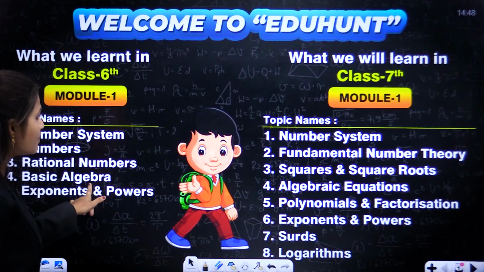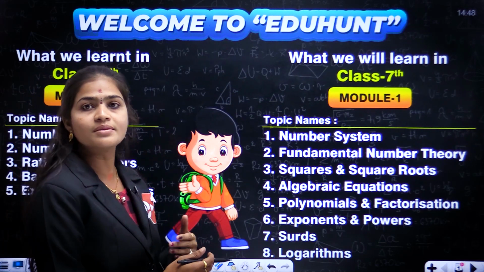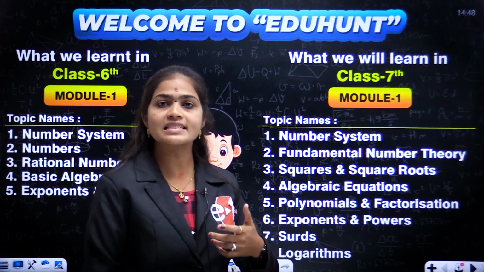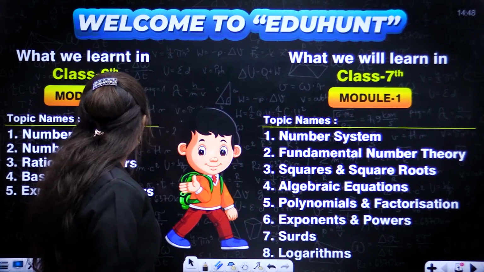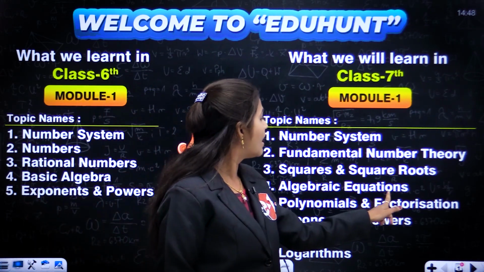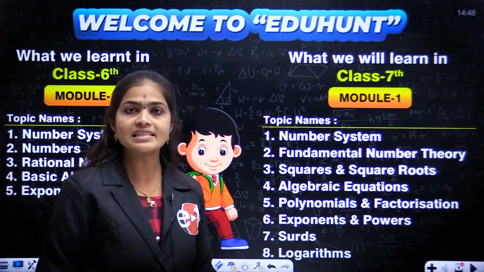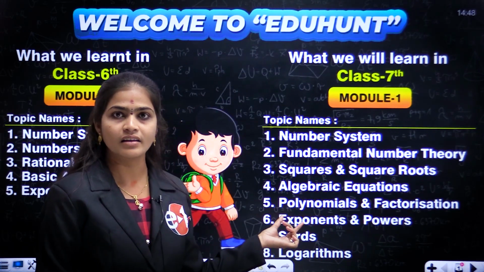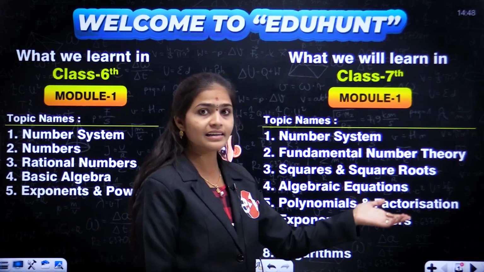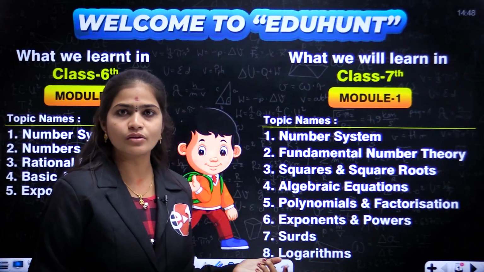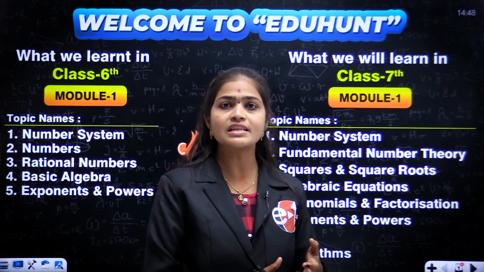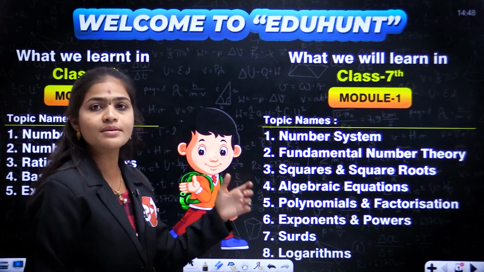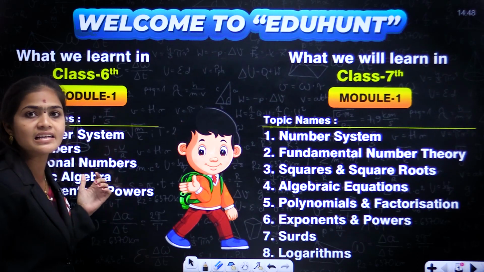Next, basic algebra. In basic algebra, what terms are there, what we call the terms, as well as why we have to use them, all those things we learnt in class 6. Related to basic algebra, here we have algebraic equations. Algebraic equations means, in 6th class, we know simple equations. Directly learning simple equations is not easy for you. Why? Because in simple equations we have some terms, and first we have to learn what the meanings of the terms are, no? So all those terms and meanings we can learn in the basic algebra concept.